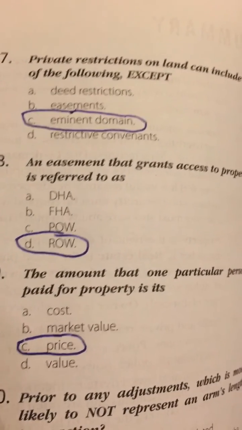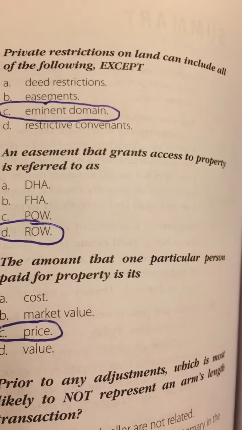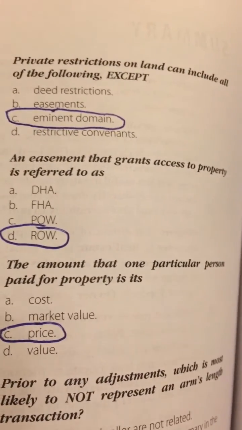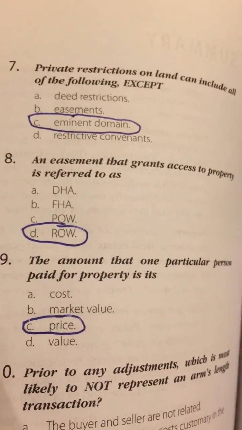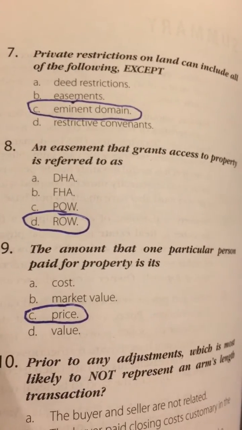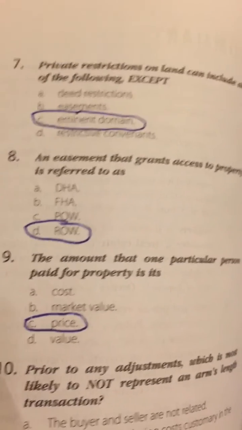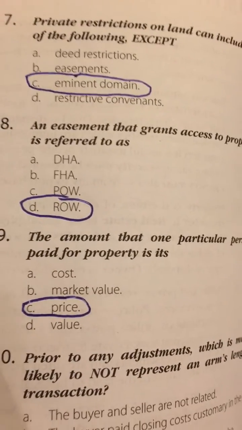Number 8. An easement that grants access to property is referred to as A, DHA, B, FHA, C, POW, or D, ROW. The answer is D, ROW.